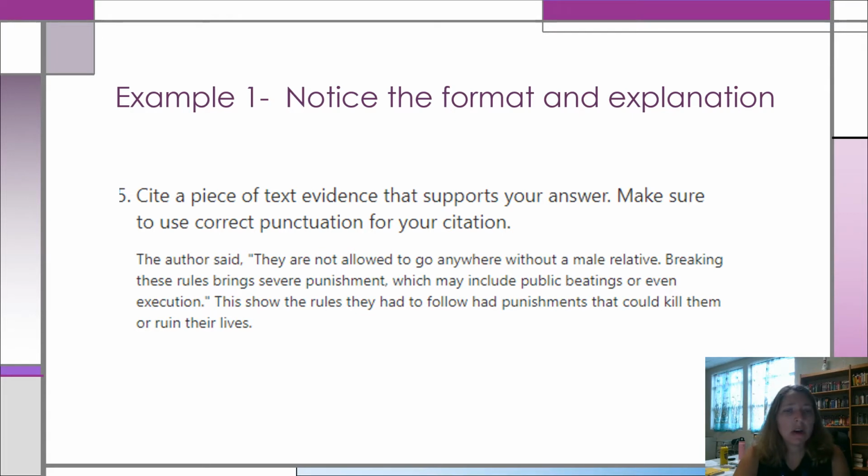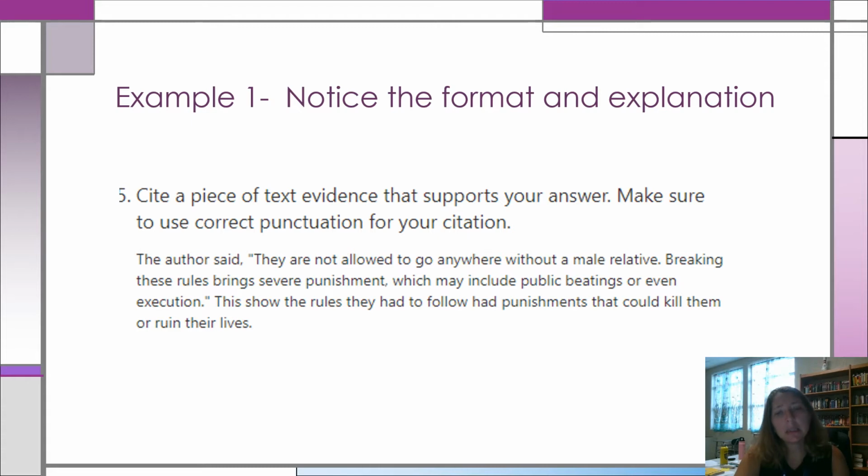So it says, the author said they are not allowed to go anywhere without a male relative. Breaking these rules brings severe punishment, which may include public beatings or even execution. So we've got our evidence-based term right here at the beginning. We have a comma and quotation marks. We have the quote directly from the text. It ends with a period, closes quotation marks.